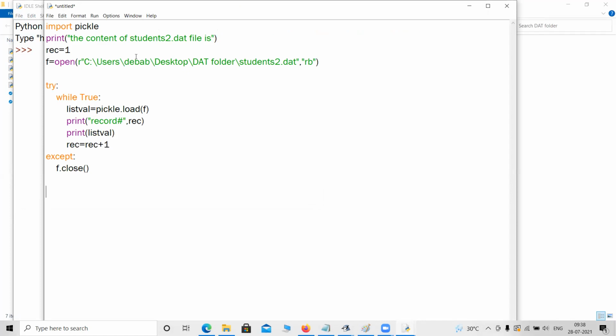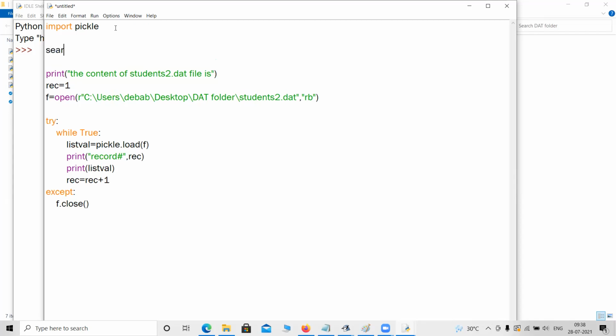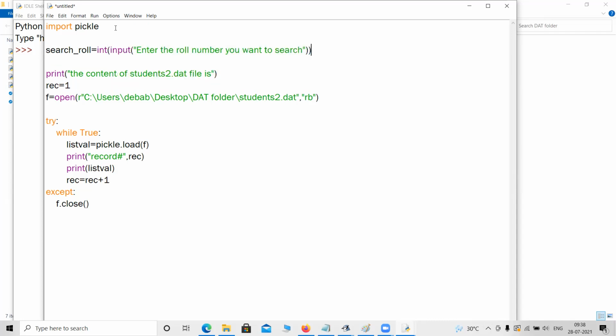Okay, so let me copy this out, the same thing. Now, I will take an input like search roll. Search roll equals int input, enter the roll number you want to search. Okay, double bracket. Okay, I'm good.